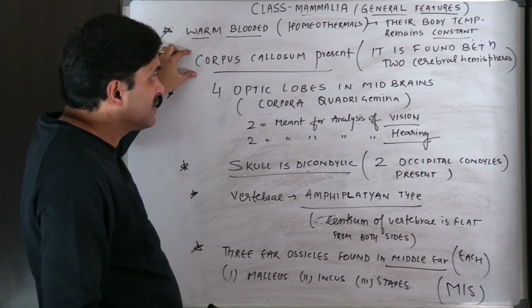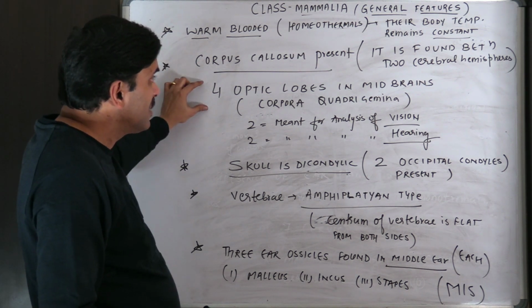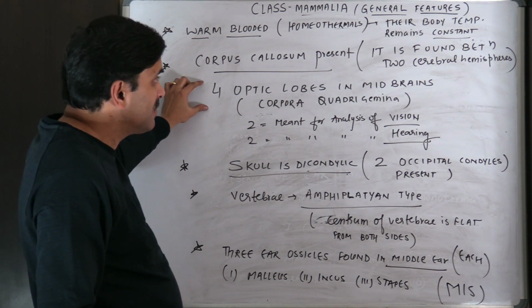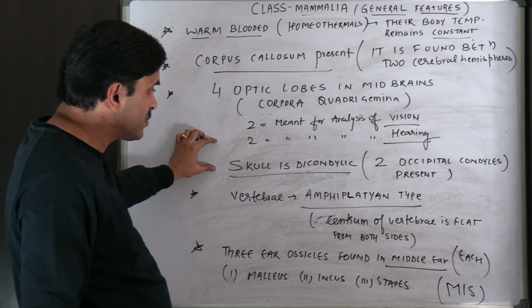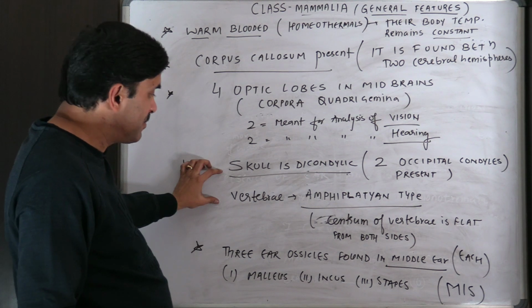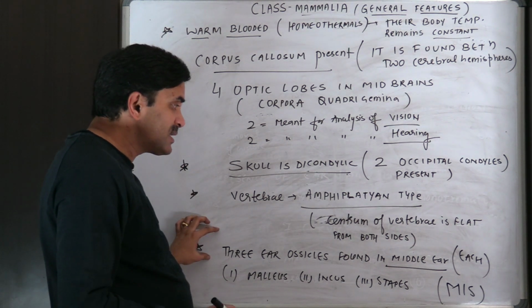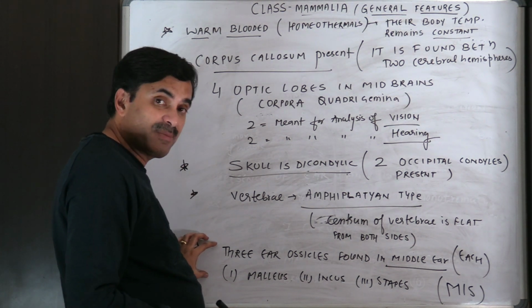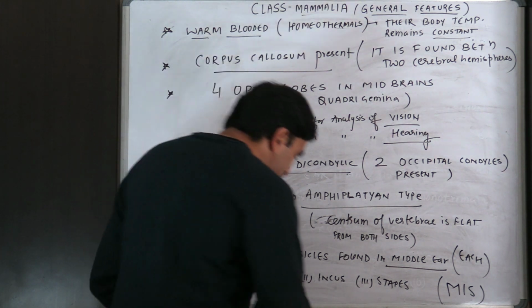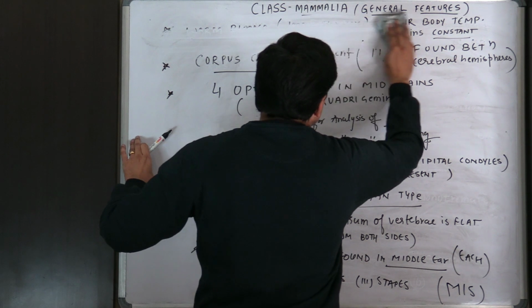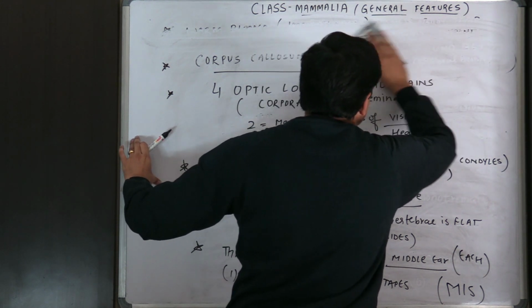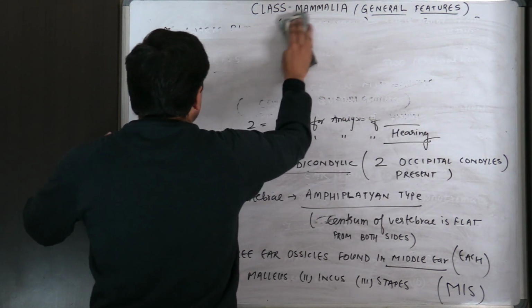Corpus callosum is present between the two cerebral hemispheres. 4 optic lobes are found in midbrain. 2 are meant for hearing, 2 are meant for vision. Skull is dicondylic. Vertebrae are amphiplatian type. 3 ear ossicles are found in each middle ear, that is Malleus, incus and stapes.